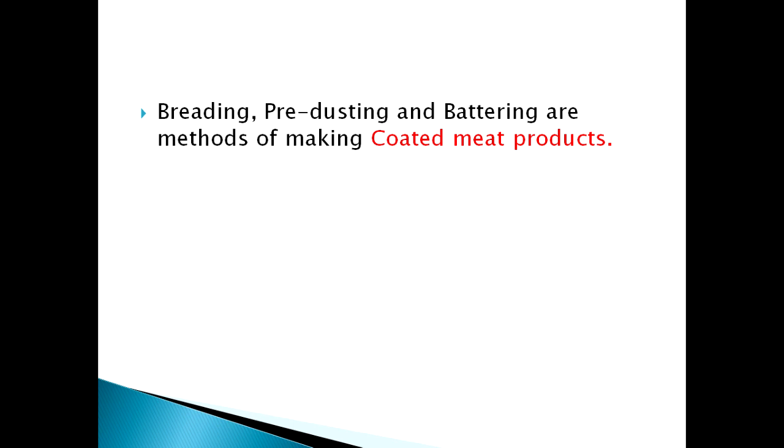These three are the methods that are used for coating meat products, and they are done for several reasons, like protecting it from light, gas, moisture, or whatever. There is a reason for coating the meat products, and they extend the shelf life also.